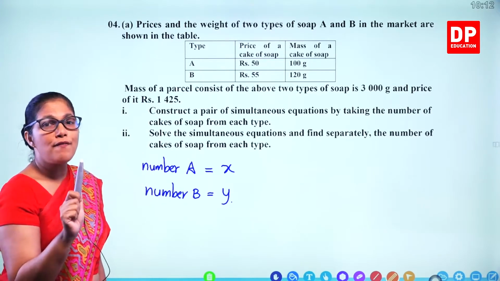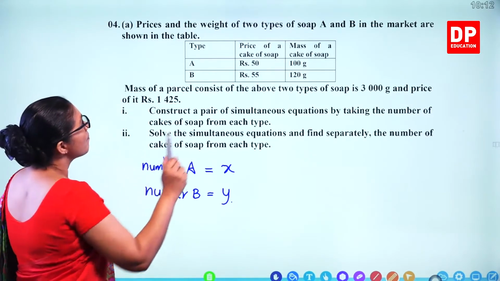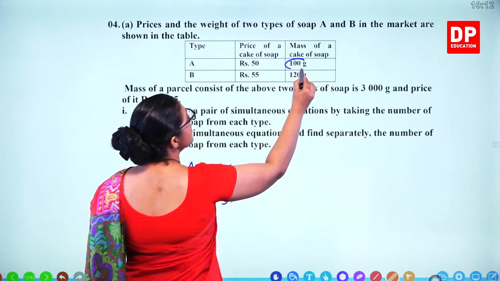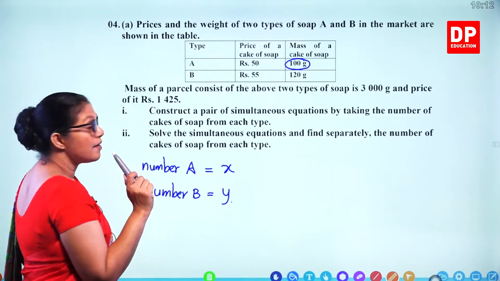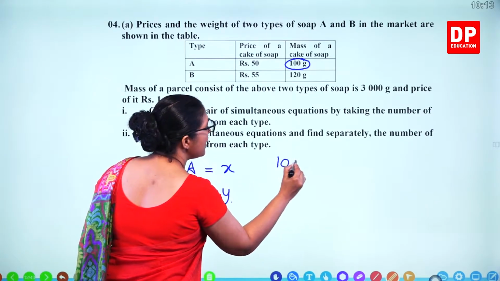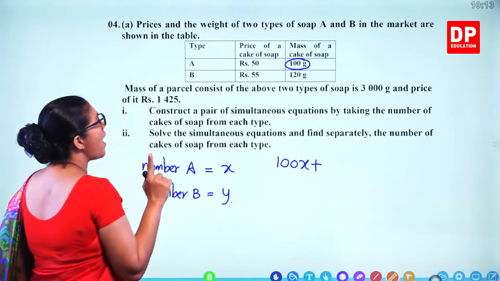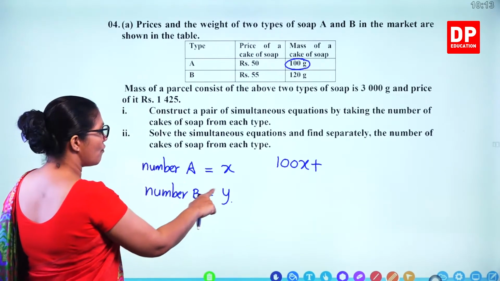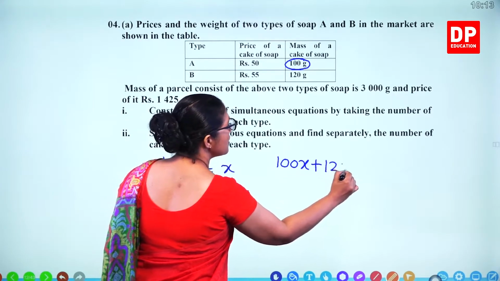So how can we create an equation for that? 100 is there for A. If x number of soaps are there, x into 100, that's 100x plus 120 grams for B. So y soaps are there, 120y.